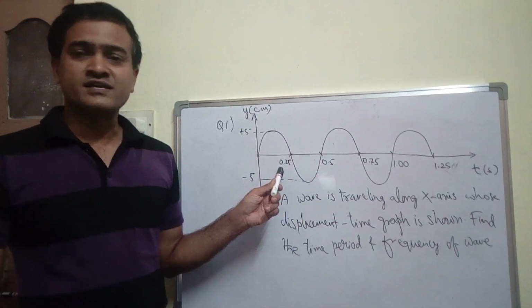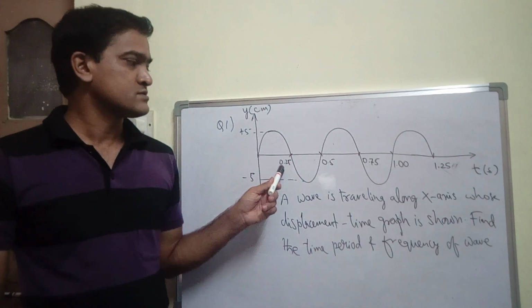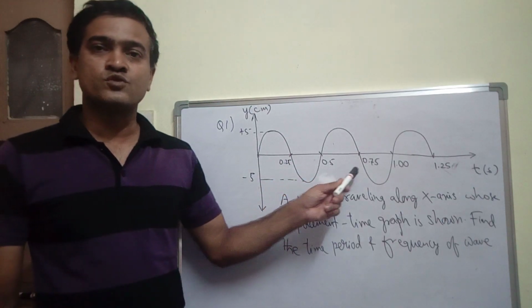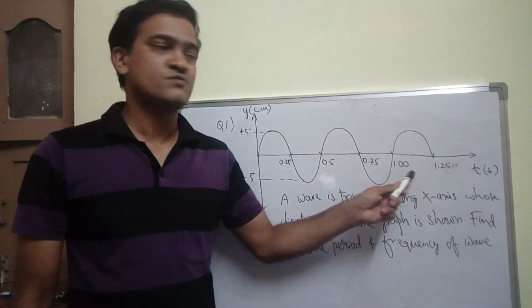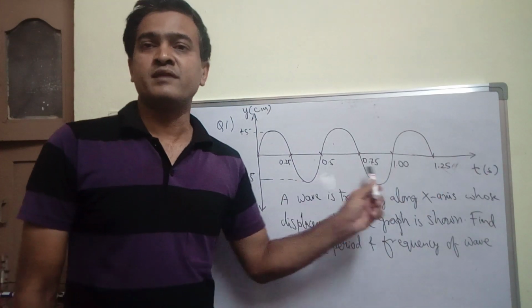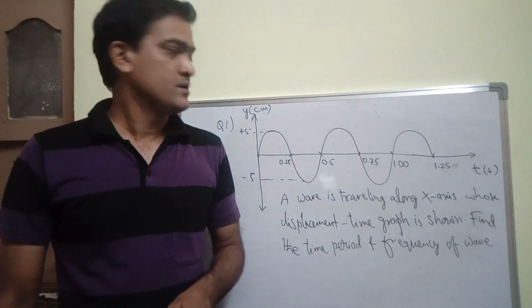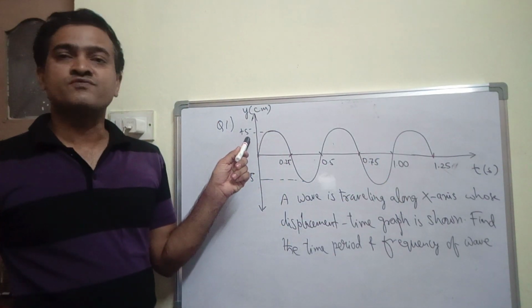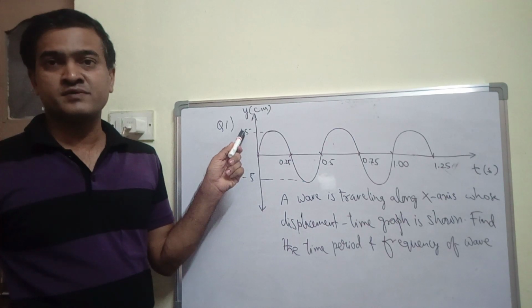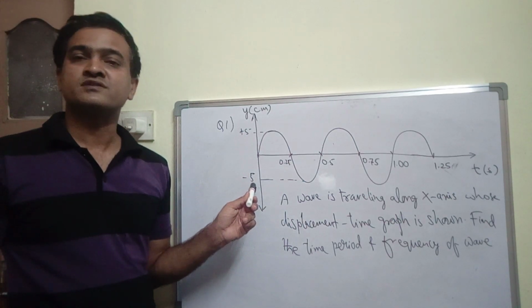Time intervals are given like this: 0.25 seconds, 0.5 seconds, 0.75 seconds, 1 second, 1.25 seconds. That means time is increasing in steps of 0.25 every time. And the amplitude is given as plus 5 centimeters at the top, minus 5 centimeters at the bottom.